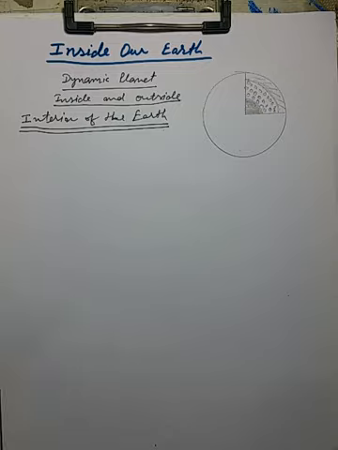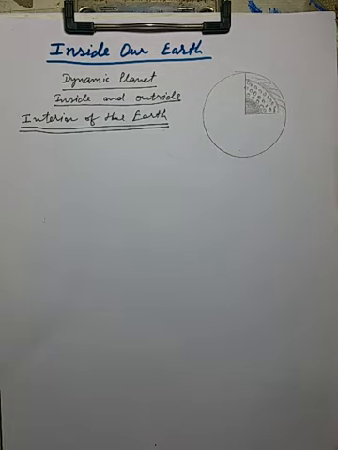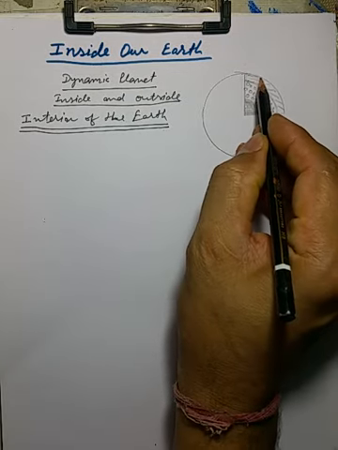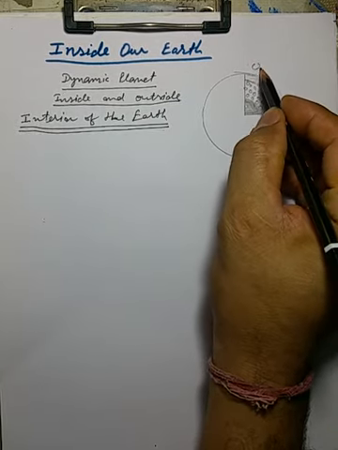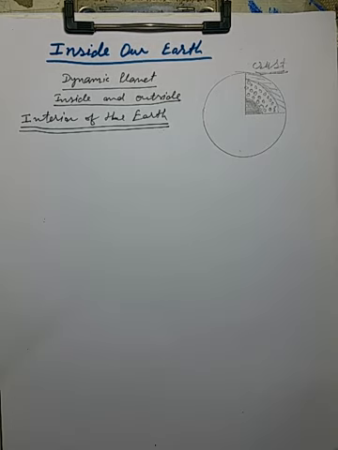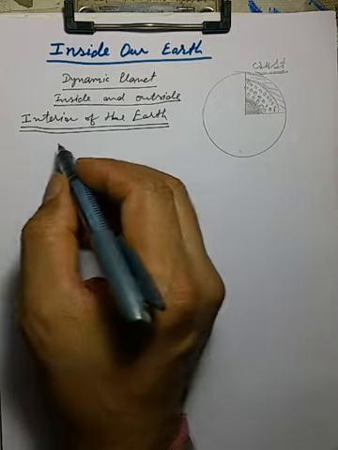So the uppermost layer or the earth surface is called the crust, earth crust, the topmost layer of the earth. And this is the thinnest of all the layers.